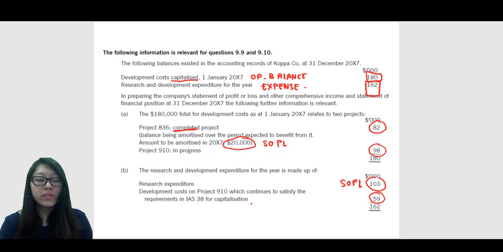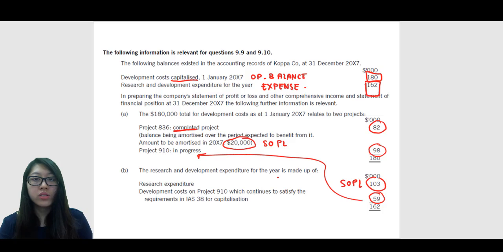Whereas the 59,000 relates to development costs on project 910, which continues to satisfy the requirements in IAS 38 for capitalization.